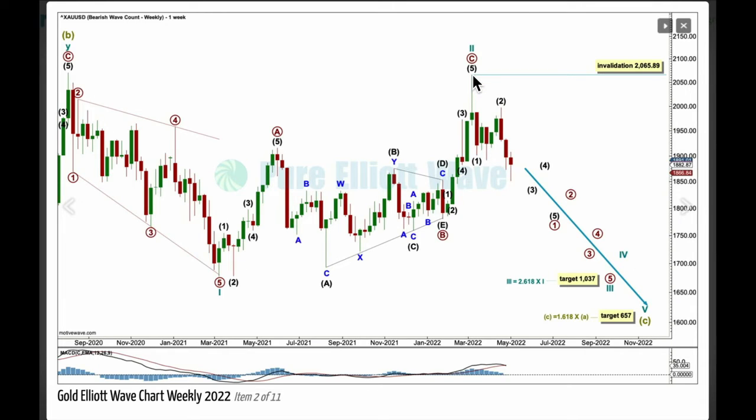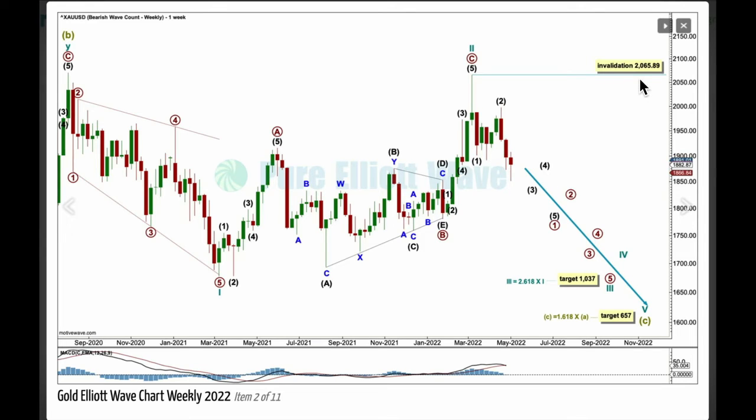Cycle 2 is a very, very deep zigzag, and second waves following leading diagonals in first wave positions are commonly very deep, so this follows a common pattern. If 2 is over there, then 3 should have begun, and it may only subdivide as an impulse. Because 2 is so very deep, the Fibonacci ratio I'm using for 3 is for it to reach 2.618 the length of 1, at 1037. 3 may only subdivide as an impulse. That will be labelled at primary degree 1, 2, 3, 4, 5. And 2 may not move beyond the start of 1,